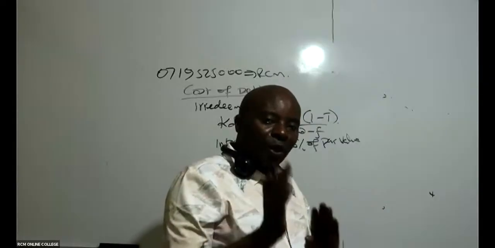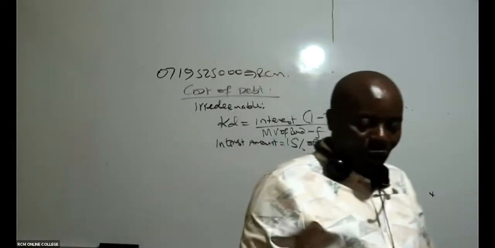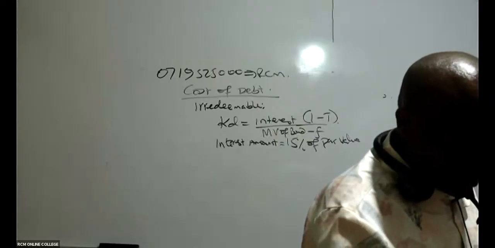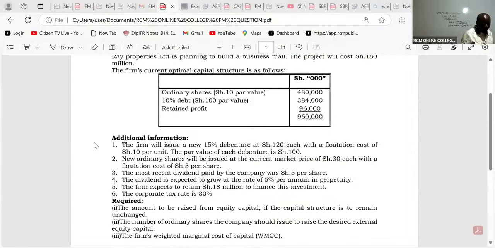Do we have the par value in this question? We are told that the firm will issue a new 15% debenture at shillings 120. You can see they are issuing a new one at shillings 1.